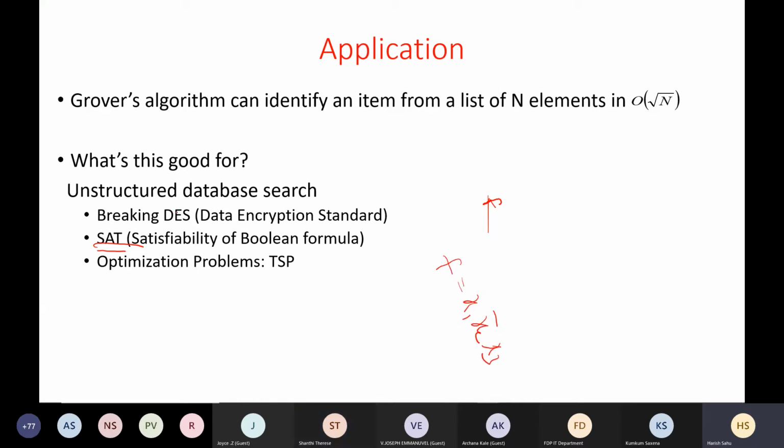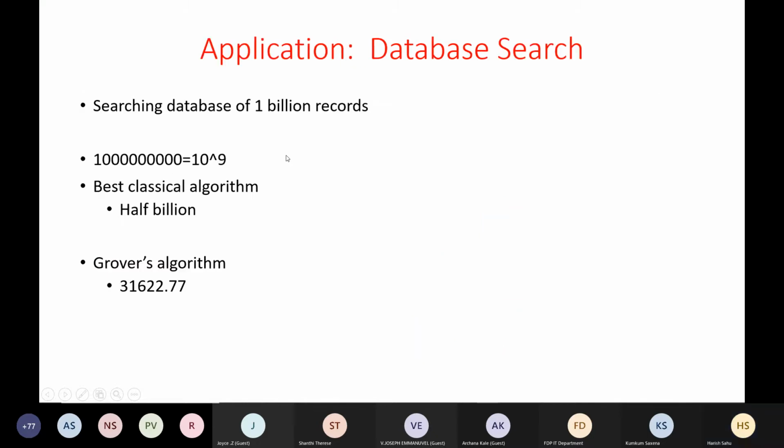If we can convert that cryptanalysis problem into this Boolean satisfiability, then that can be done in order of square root of N. Optimization problems like the traveling salesman can also be efficiently solved using this Grover search.